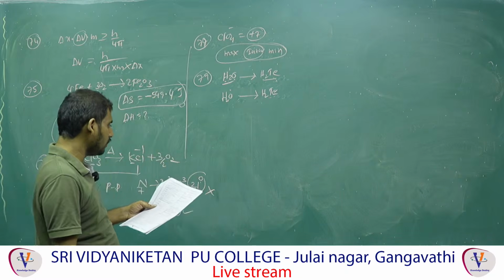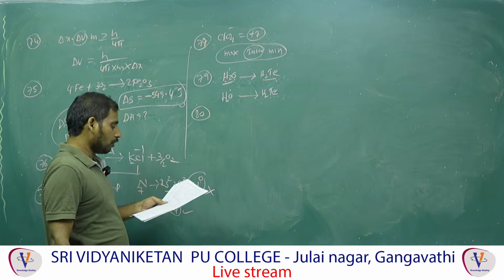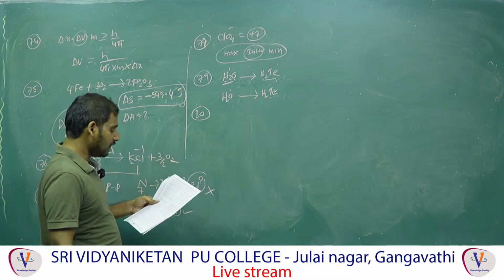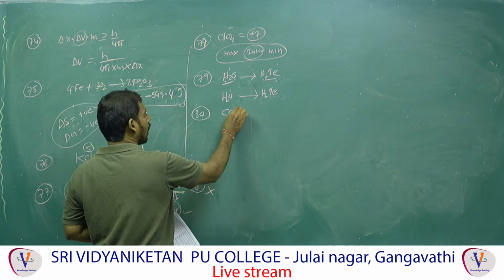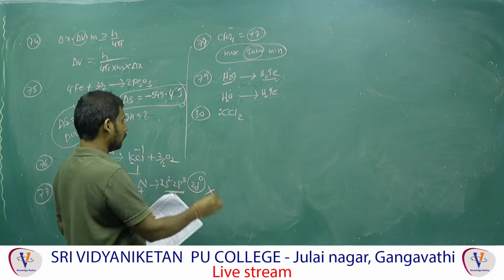Next one, question number 80. This is related to the Reimer-Tiemann reaction. The intermediate is a carbene, that is called dichlorocarbene. 81.